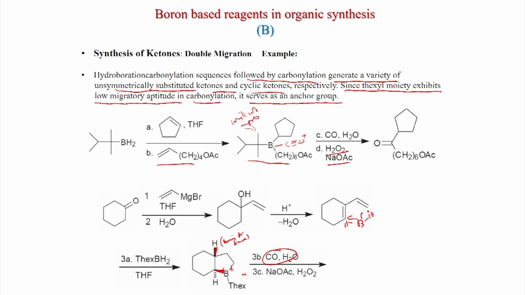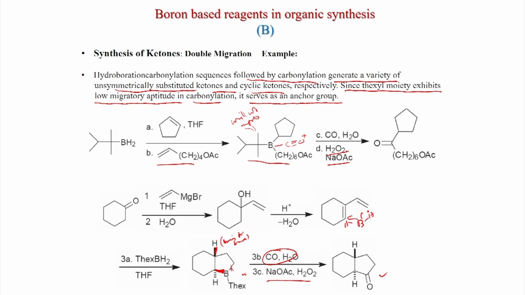So, these 2 are seen, and after that you get this compound. This is trans now, because this is coming from the S and this is also coming from the boron. So, this trans geometry is formed, and you get the ketone after sodium acetate, this is base, and H2O2 you get the carbonate compound. So, the mechanism is the same.